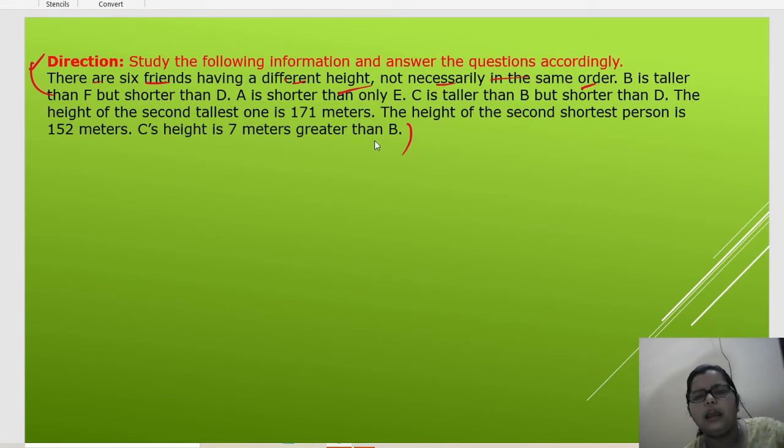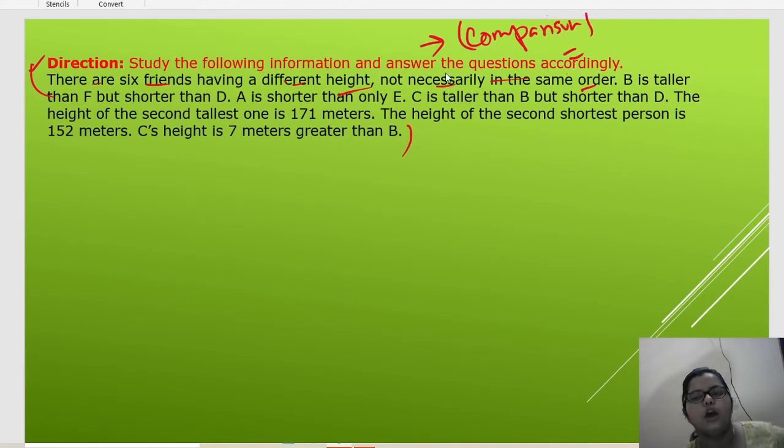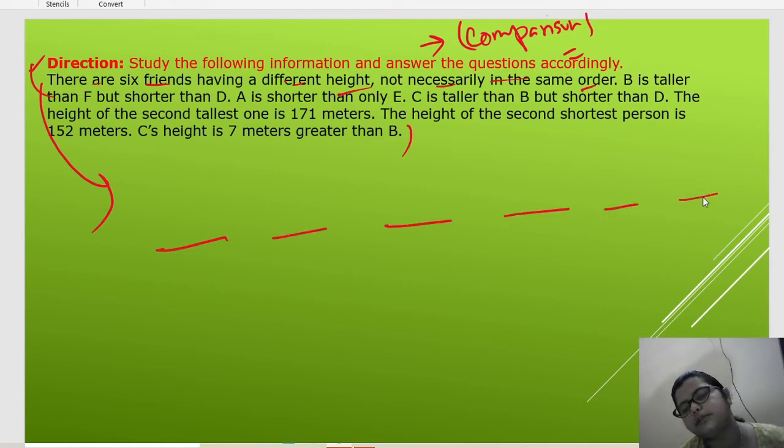Now see, if they have different heights, this type of question is called a comparison based question. So how will we do this type of question? This will be your first question: how do we do the comparisons? See, how many friends are there? Total 6: 1, 2, 3, 4, 5, 6.